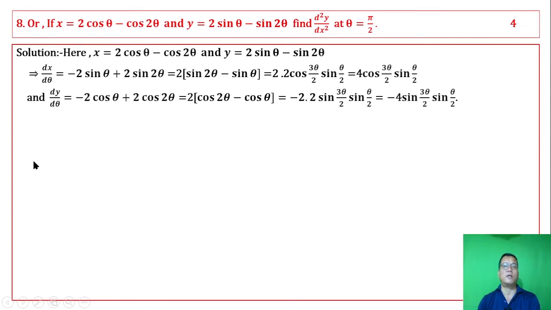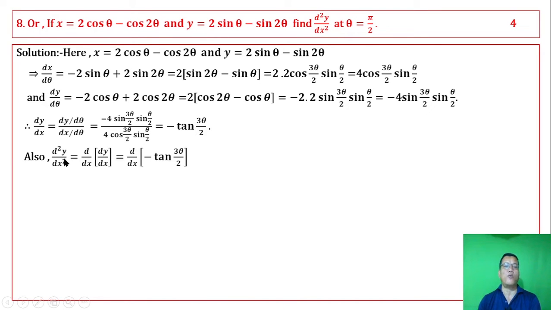Then we divide to get dy by dx. For a parametrically defined function, the derivative dy by dx comes out as minus 10 of thrice theta by 2. For the second order derivative, d square y by dx square, this dy by dx is the original value, but it is a function of theta, while the derivative is with respect to x, the independent variable, so theta has to be changed to